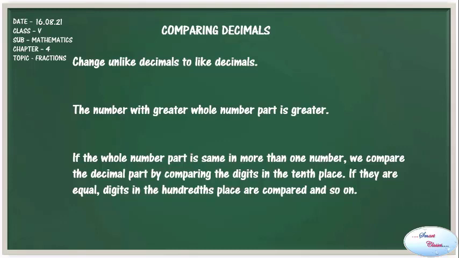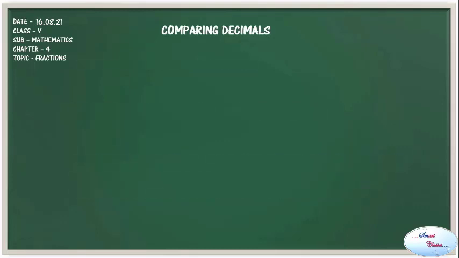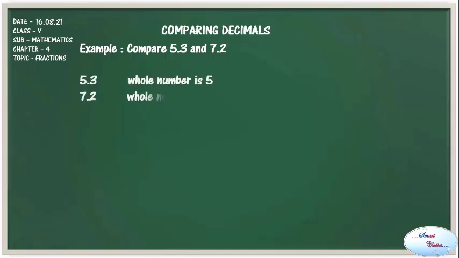For example, compare 5.3 and 7.2. In 5.3 the whole number is 5, while in 7.2 the whole number is 7. Here it is very clear that 5 is less than 7, therefore 5.3 is less than 7.2.